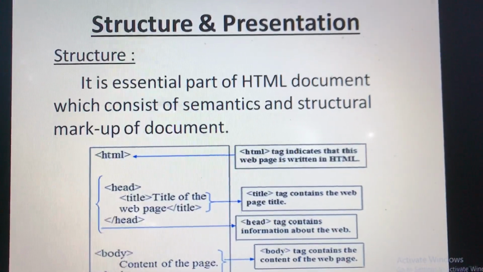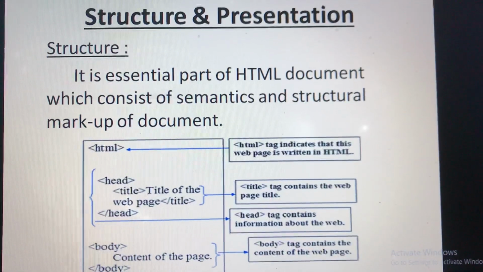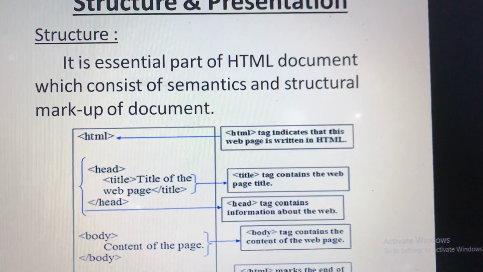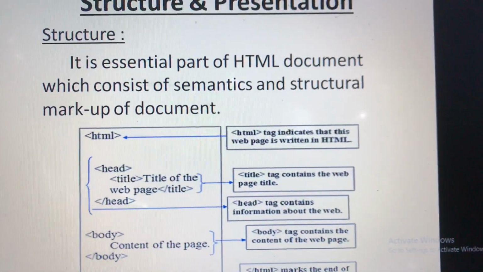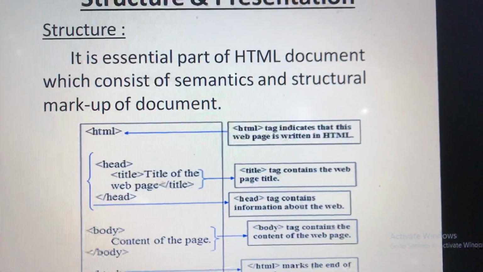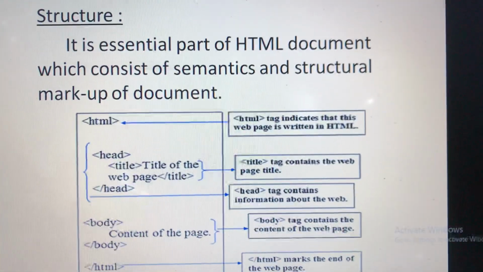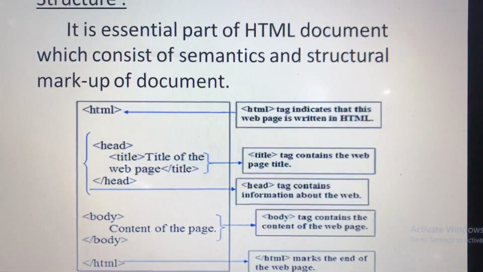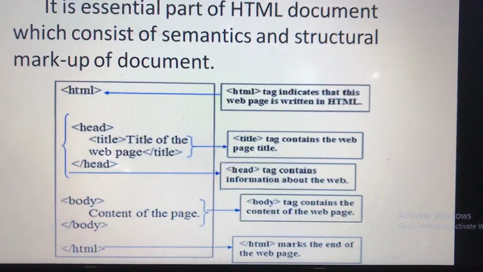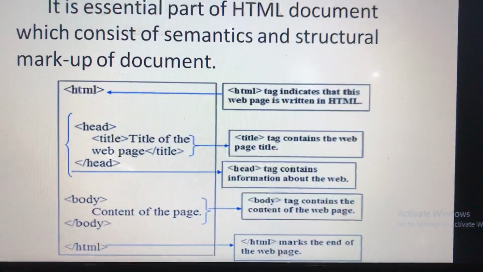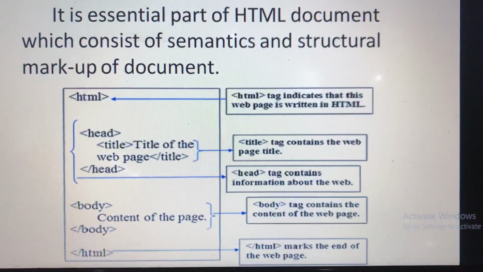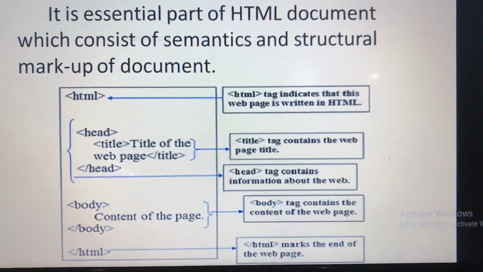So structure is an essential part of an HTML document which consists of semantics and structural markup of the document. So usually HTML documents start and end with the HTML tag. So it is starting from HTML, as shown in the diagram on the top left side. HTML tags indicate that this web page is written in HTML.